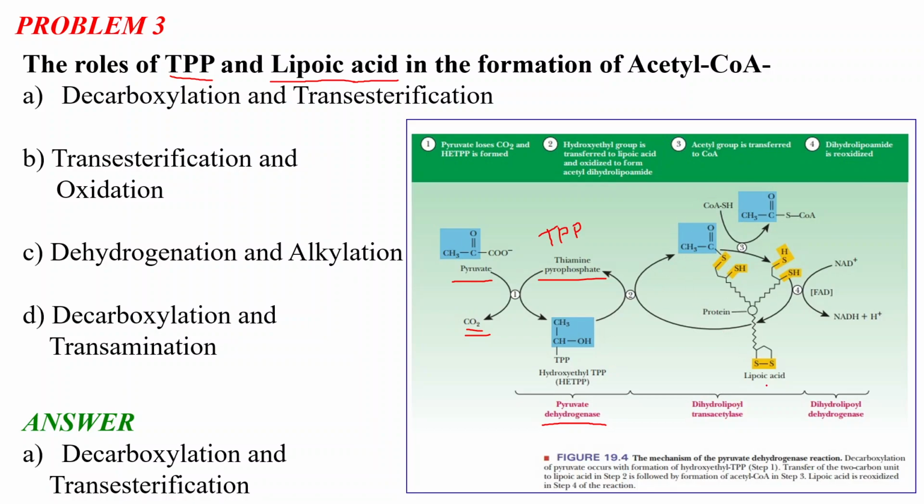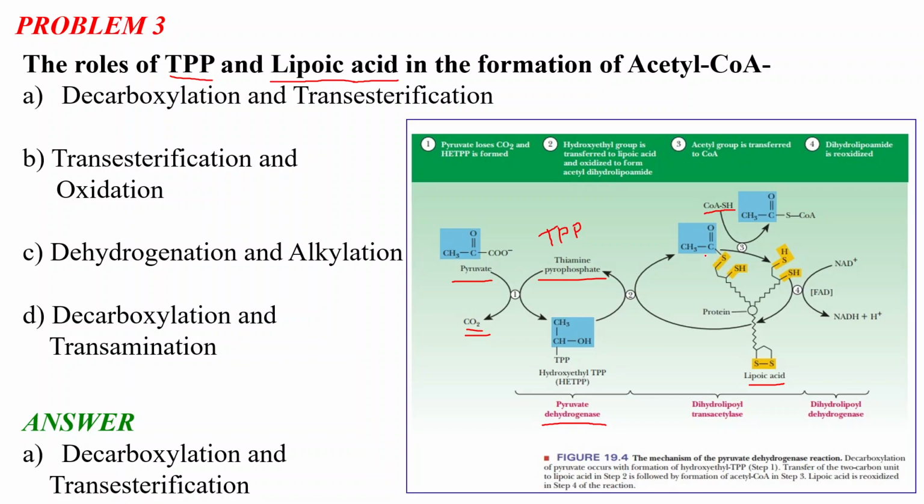In the next step the lipoic acid comes. What is the role of this lipoic acid? Basically, this lipoic acid binds to the acetyl group. From where does this acetyl group form? This acetyl group forms from this alcoholic part, which is derived from the pyruvate, and it is bound with this lipoic acid residue. From this step, the transesterification process happens. It means that the lipoic acid has this acetate part, and we have this.